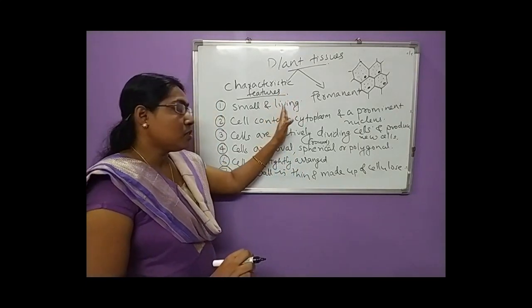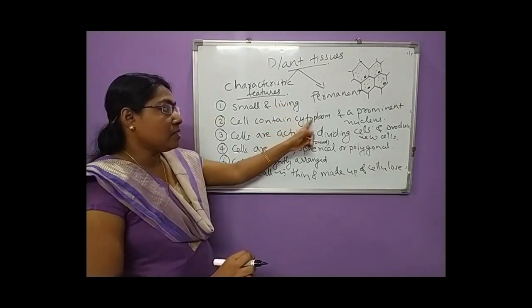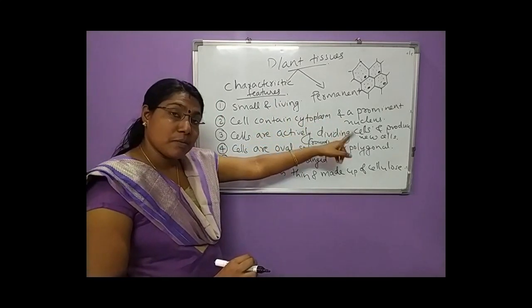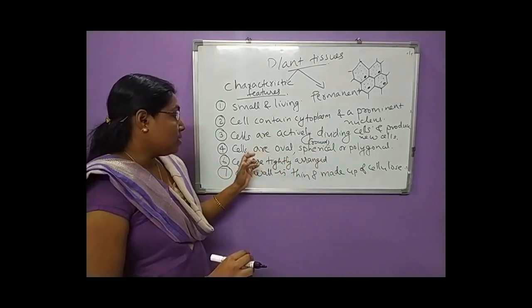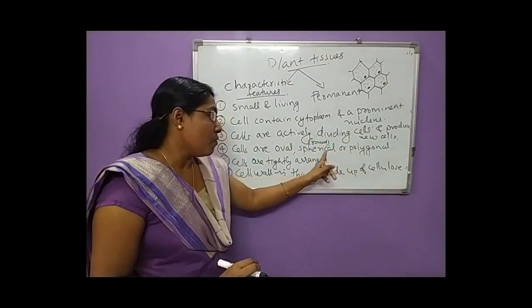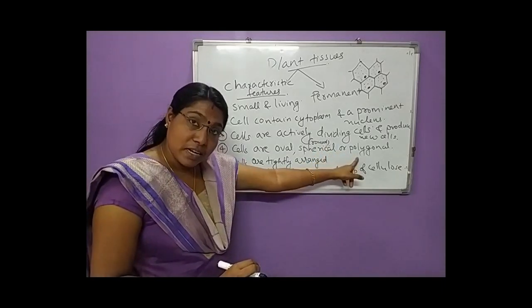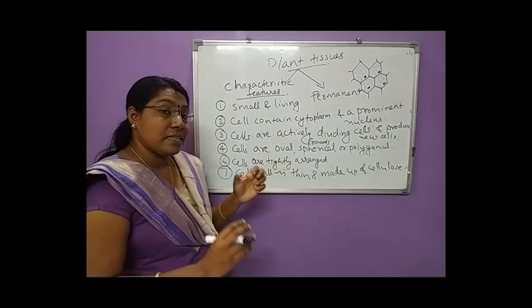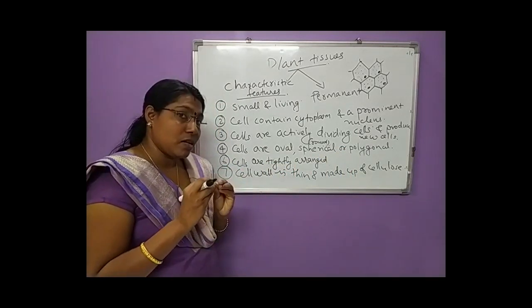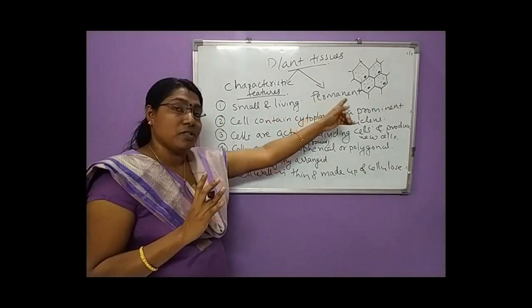Clear? The cells are small and living. The cell contains cytoplasm and a prominent nucleus. Cells are actively dividing and produce new cells. The cells are oval, round, spherical or polygonal in shape, and tightly arranged without intercellular spaces. So intercellular spaces are absent in the case of meristematic tissues.